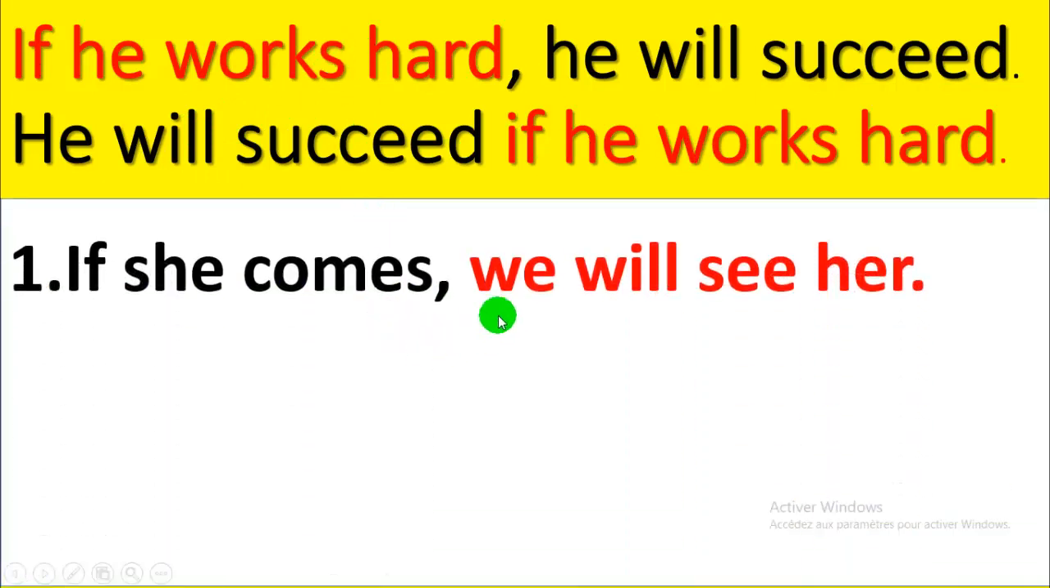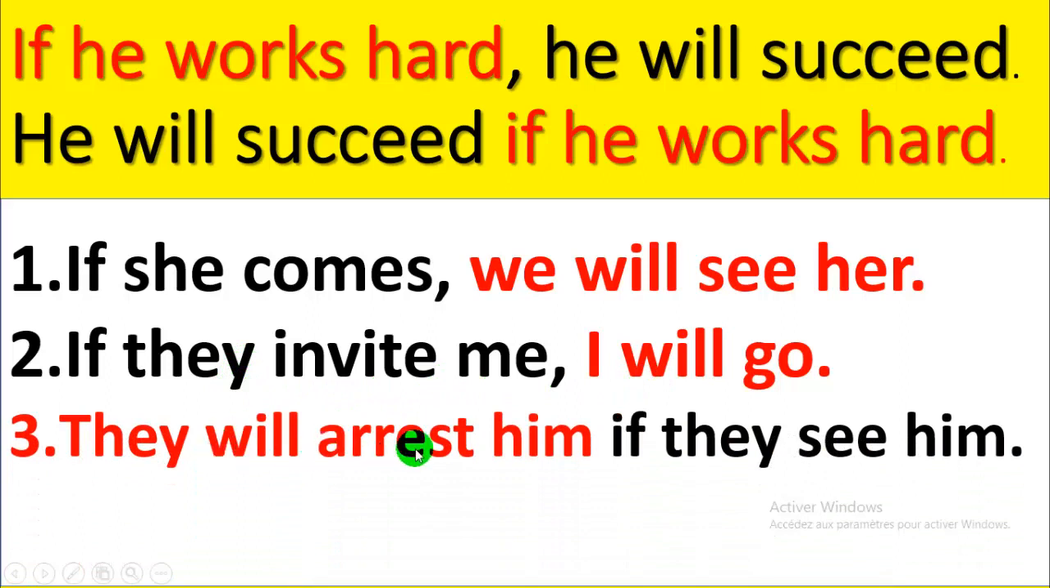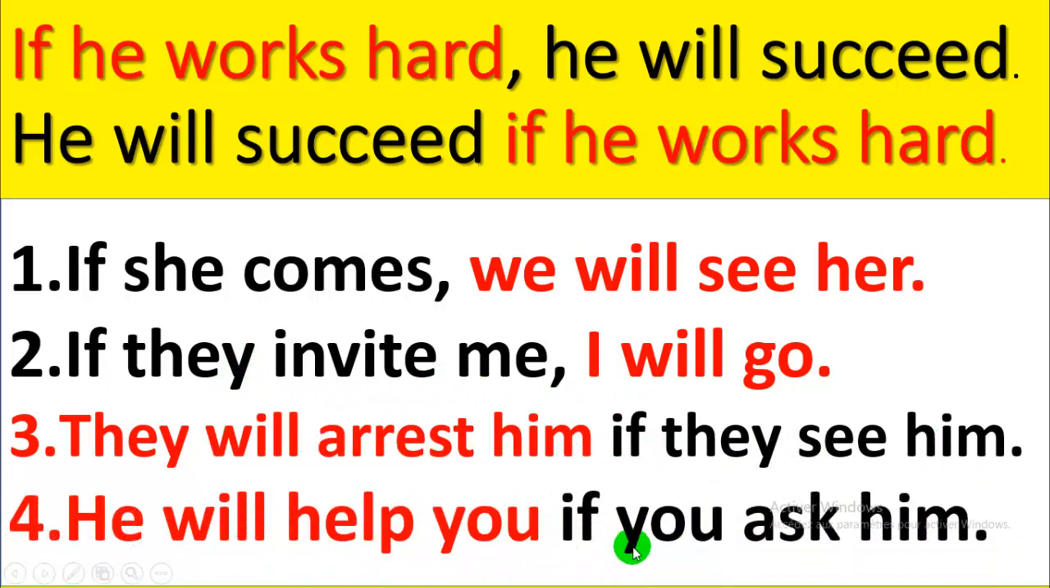As example, if she comes, we will see her. If they invite me, I will go. They will arrest him if they see him. He will help you if you ask him. So sentence number 1 and 2 have a comma, whereas numbers 3 and 4 do not have commas because we start with the conditional clause, also called if clause.